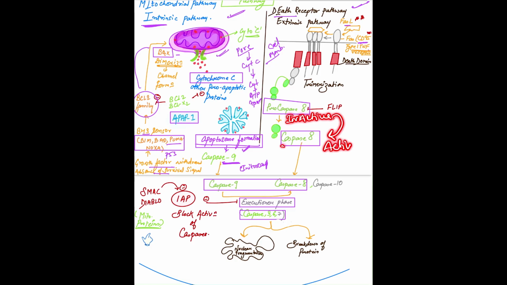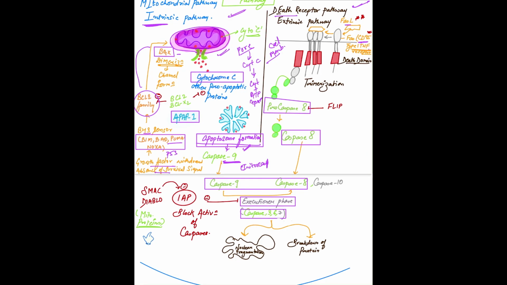Some viruses produce a protein called FLIP. FLIP blocks the activation of caspase 8. So FLIP prevents the apoptosis so that the virus can remain inside the infected cell. This was the role of this FLIP protein which comes from viruses.